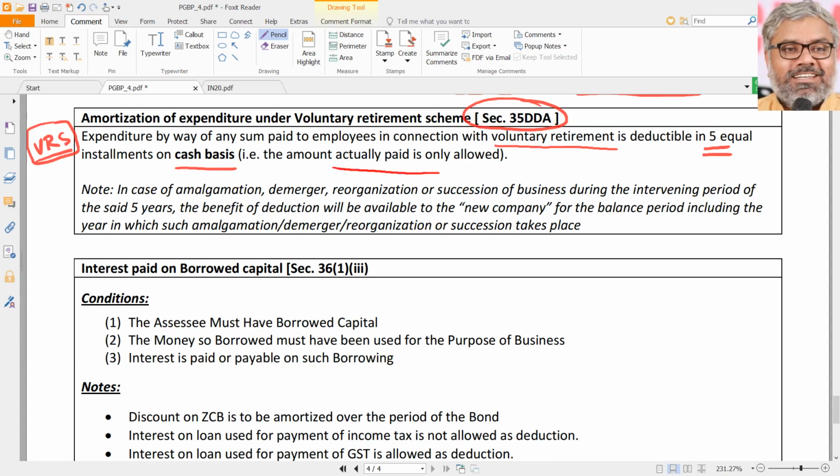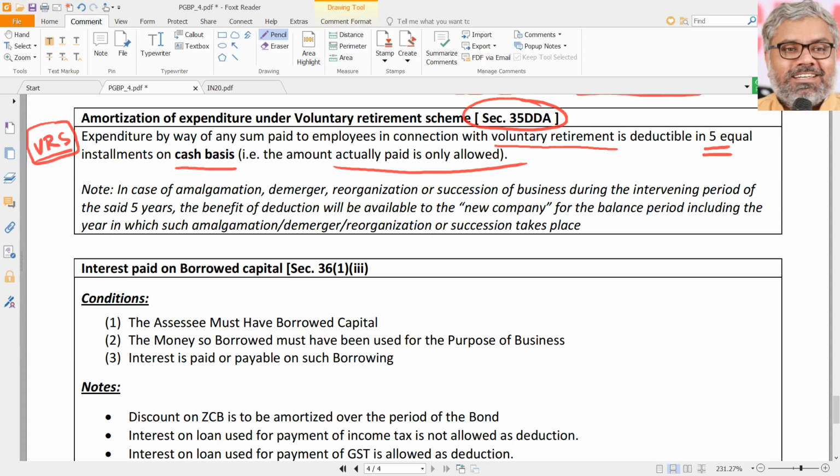In other words, payment actually should be done, not just provision. A provision for voluntary retirement compensation gets no deduction. Really, the payment should have happened. Whatever the amount of payment, that will be eligible for 5 equal installments deduction under section 35DDA. So that is voluntary retirement compensation. You have to keep this in mind. We are talking about the employer's point of view, the business point of view. For them it is expenditure, naturally, and it should be allowed as deduction. But instead of giving it in one shot, the law says under section 35DDA, you claim the actual amount paid in 5 equal annual installments.